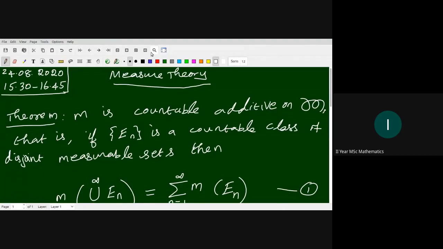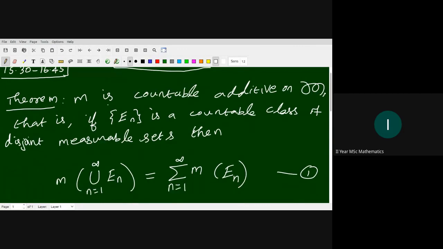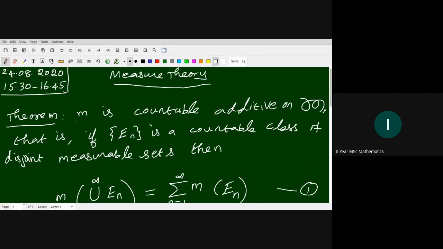Okay, in this class we discuss the properties of measure. M is measure. The Lebesgue measure M has the following properties. First, M is countably additive.